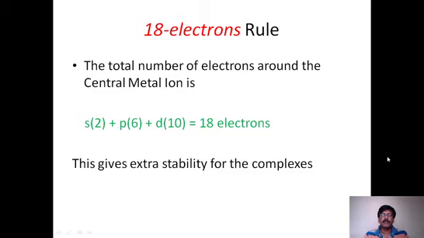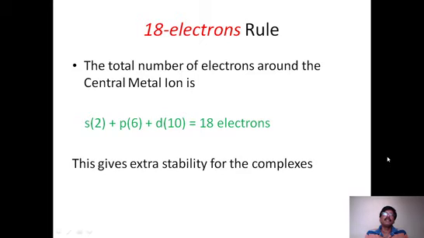Now let us come back to the 18 electron rule. What is this 18 electron rule? According to the 18 electron rule, just like we already know from primary education, we learn the octet: the total number of bonding electrons on the central atom should be equal to 8. So this is what we call the octet rule.